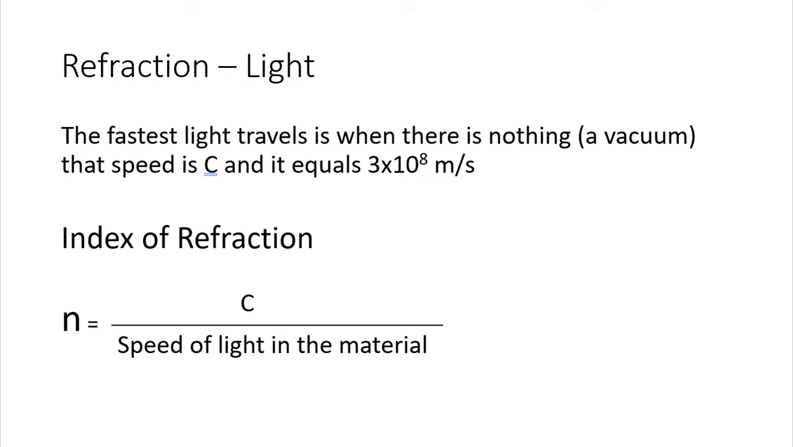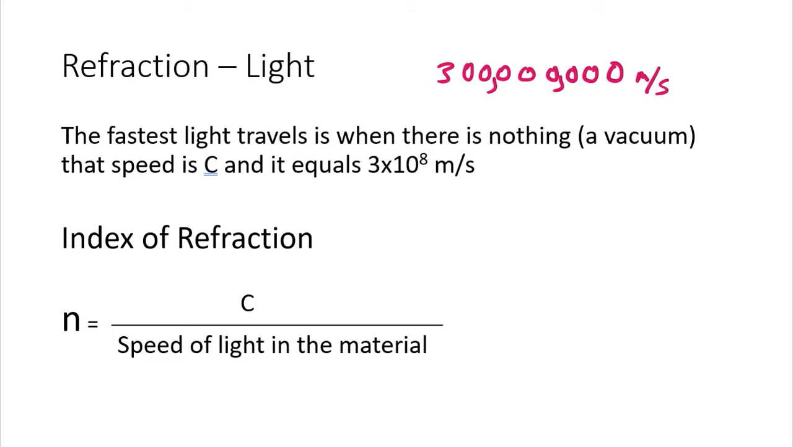And in that case, the speed of light is represented by a c, which is the fastest light can go. And it equals 3 times 10 to the 8th meters per second, right? So how fast does light travel? It travels at a rate of 300,000,000 meters per second. Real fast. Nothing goes faster than that. Again, as far as I know.